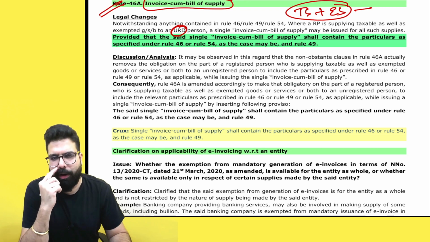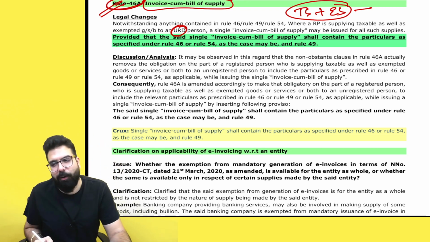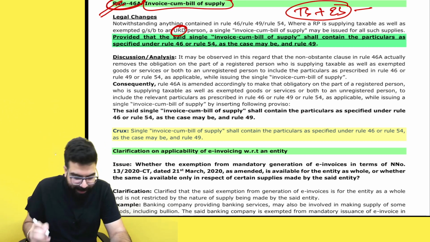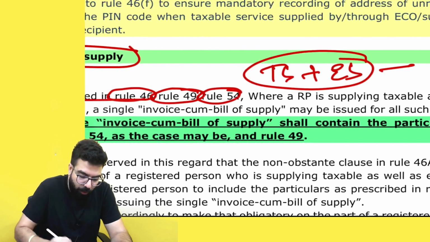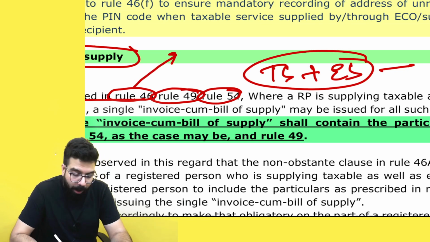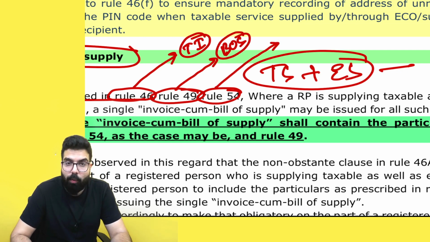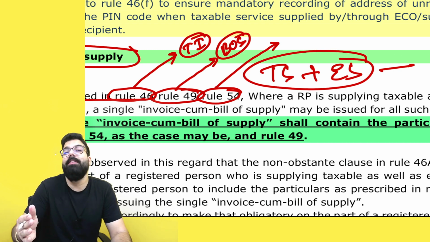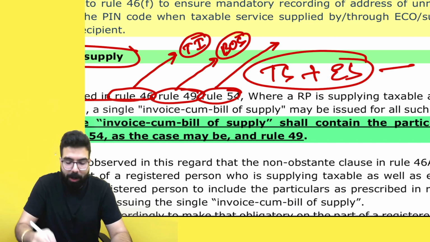Now listen to me very carefully. Rule number 46A used to start like this: notwithstanding anything contained in rule number 46, rule number 49 and rule number 54. Sir, what is rule number 46? Rule number 46 says what details you should capture in a tax invoice. Rule number 49 says what details you should capture in a bill of supply. Rule number 54 says what details are required in a tax invoice in special circumstances, like banking companies, ISD, etc.